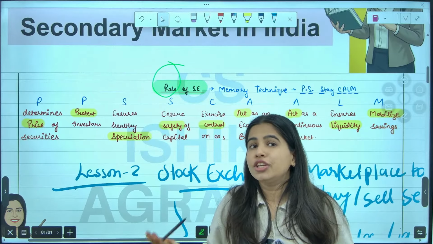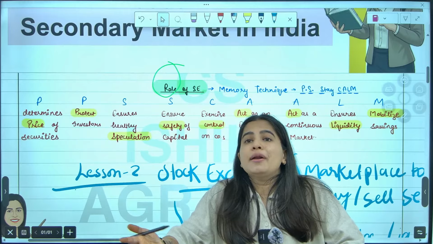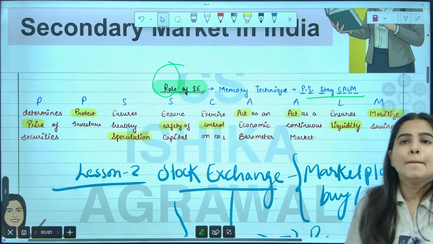What does stock exchange do? What is their function? How do they help us? What is the purpose of Bombay Stock Exchange, National Stock Exchange? The memory technique is PS, stay calm. PS, stay calm. So from P, there are 2 points.